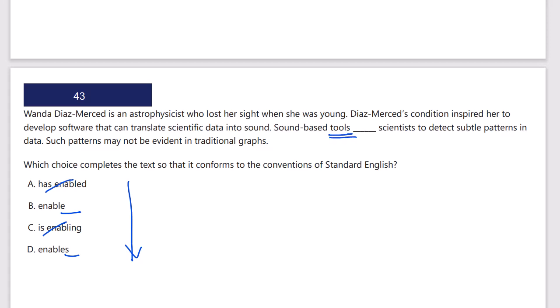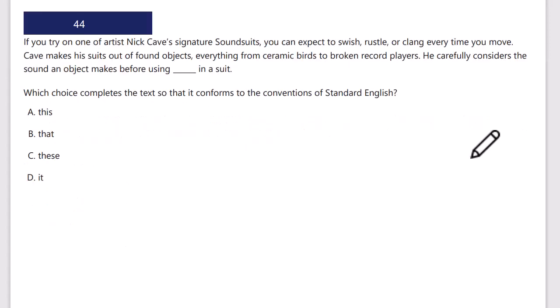Sound-based tools, plural, enable without an S, scientists to detect subtle patterns in data. That's your answer, B.